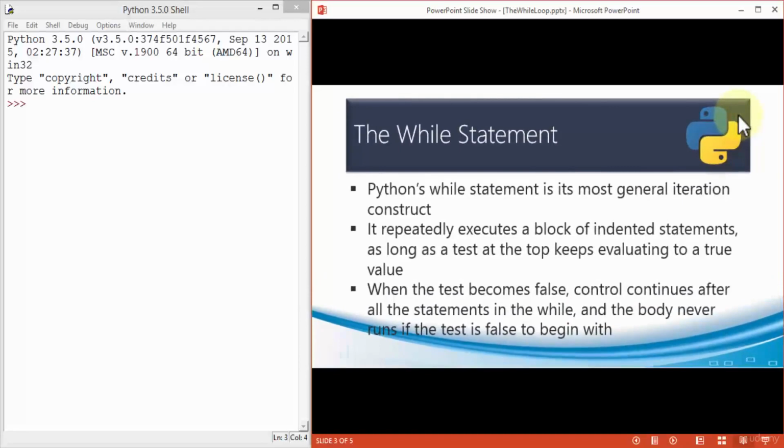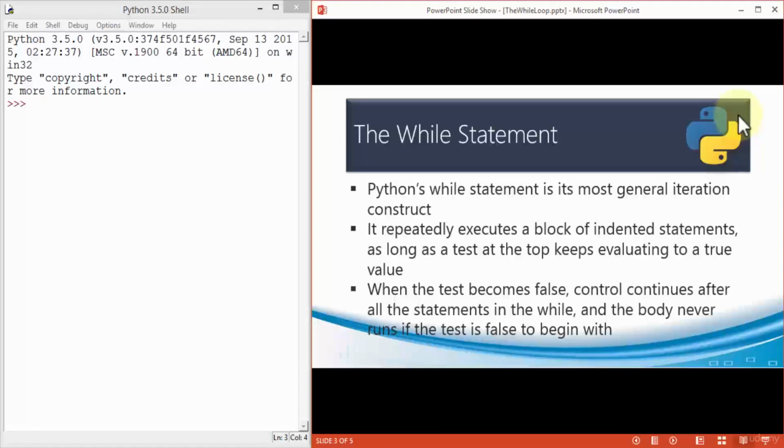So the while statement in Python is its most general iteration construct. What it does, it repeatedly executes a block of indented statements as long as a test at the top keeps evaluating to a true value. So in other words, you specify a condition, and as long as that condition is met, Python is going to keep executing and run a loop.